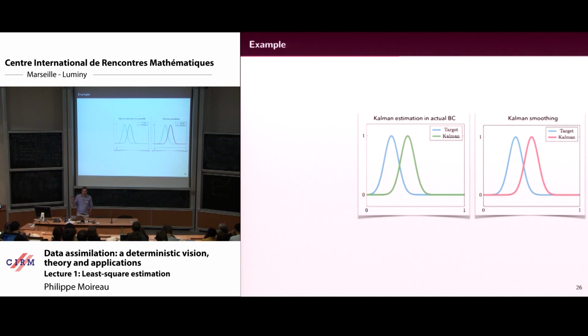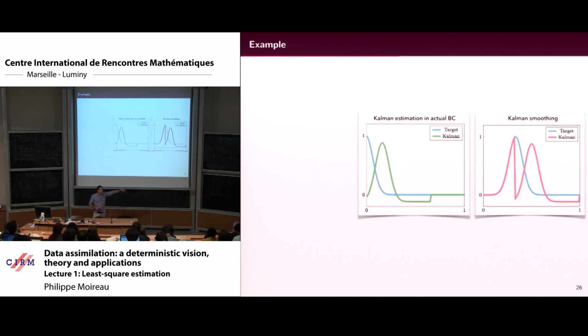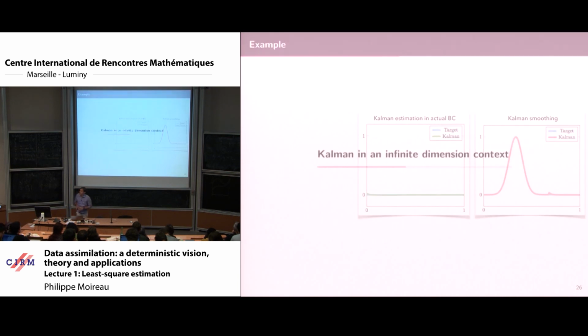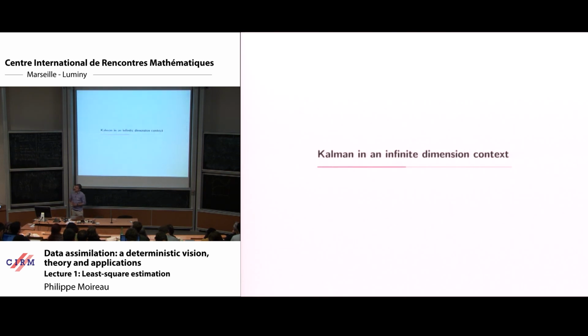But what is nice is actually the algorithm is nice. My idea was to show you that there is an alternative way to build solutions of inverse problems. Then you add noise and you will get the same type of result as for the least square estimation. Not so bad. Kalman in an infinite dimensional context.